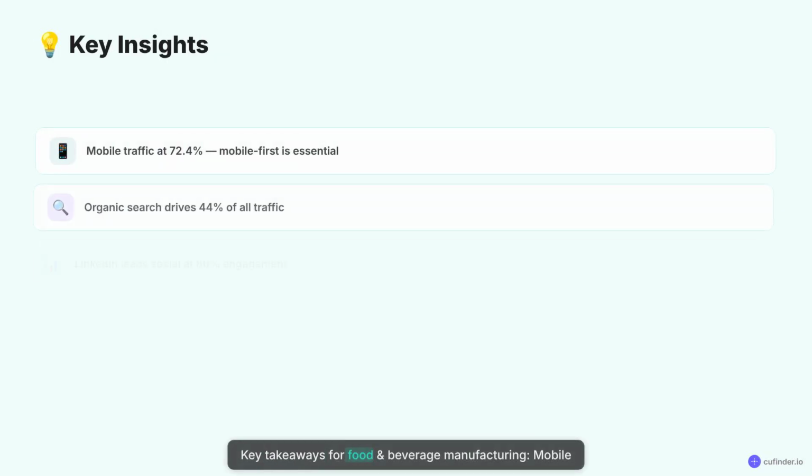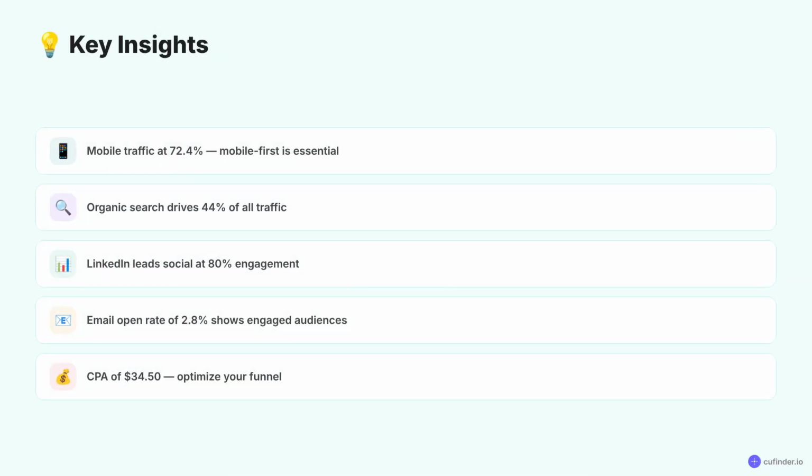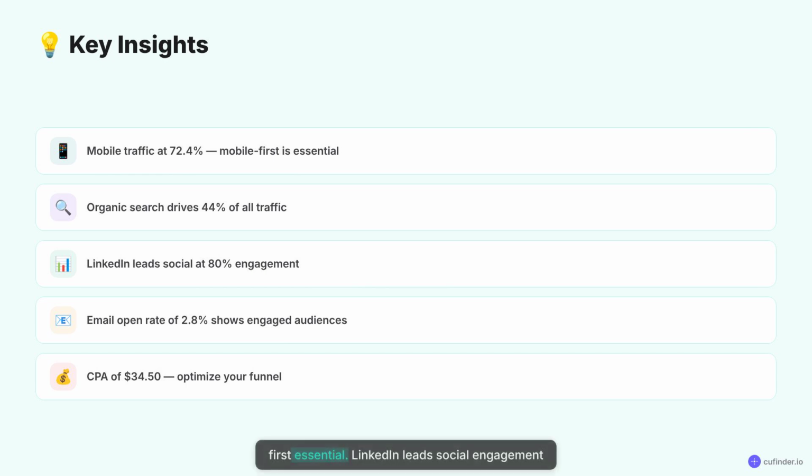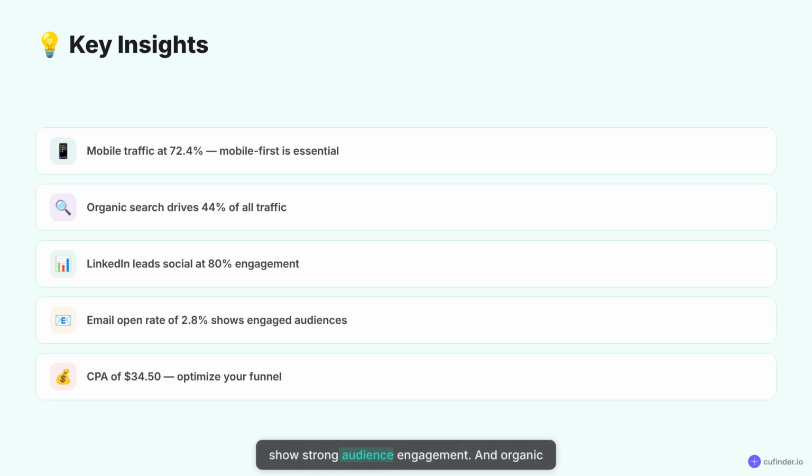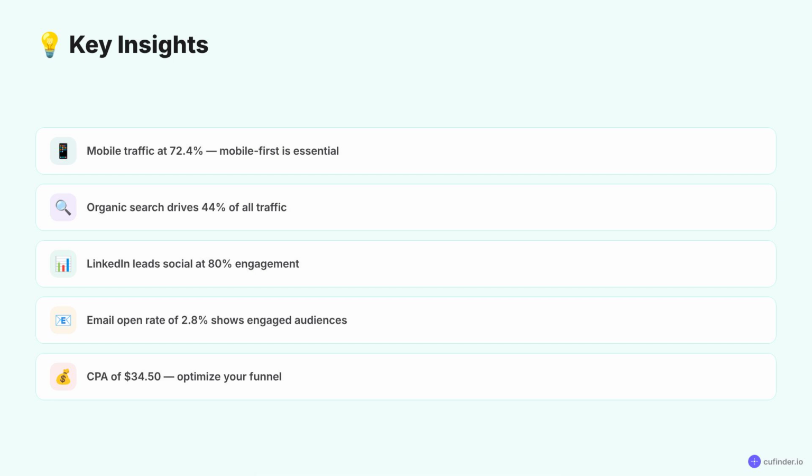Key takeaways for food and beverage manufacturing. Mobile traffic at 72.4% makes mobile first essential. LinkedIn leads social engagement at 80%. Email open rates of 2.8% show strong audience engagement, and organic search drives 44% of all traffic.